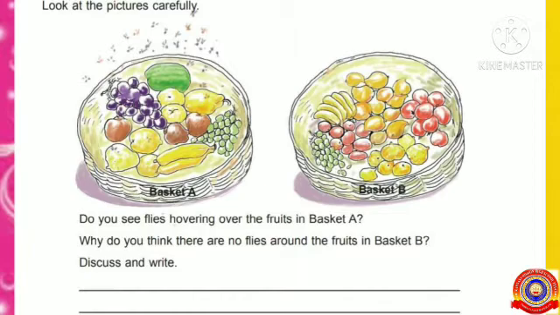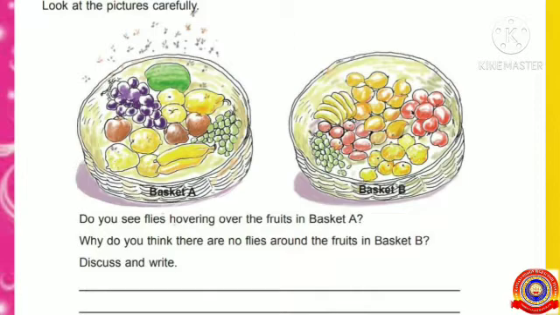Look at the next question. Why do you think there are no flies around the fruits in basket B? What may be the reason? Yes, some of you are telling the right answer. In this picture, flies are attracted only to basket A. Fruits in basket A seem to be fresh and pesticide free. Flies are normally attracted to all fruits because they live by sucking juice from the fruits.